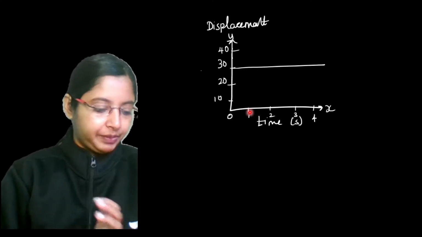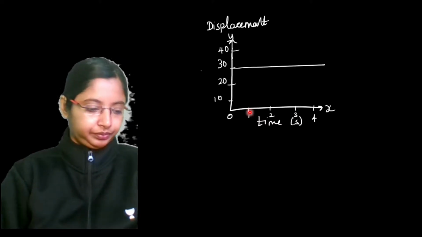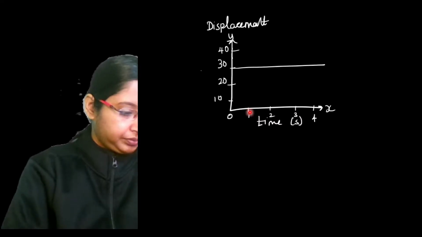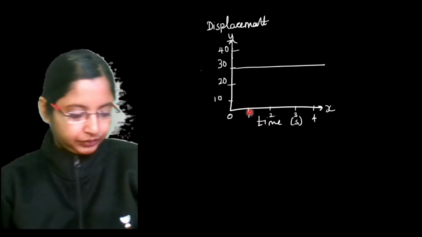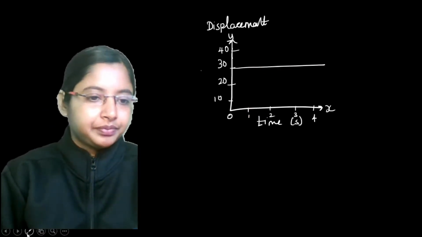What does this graph represent? What is the slope in this graph?